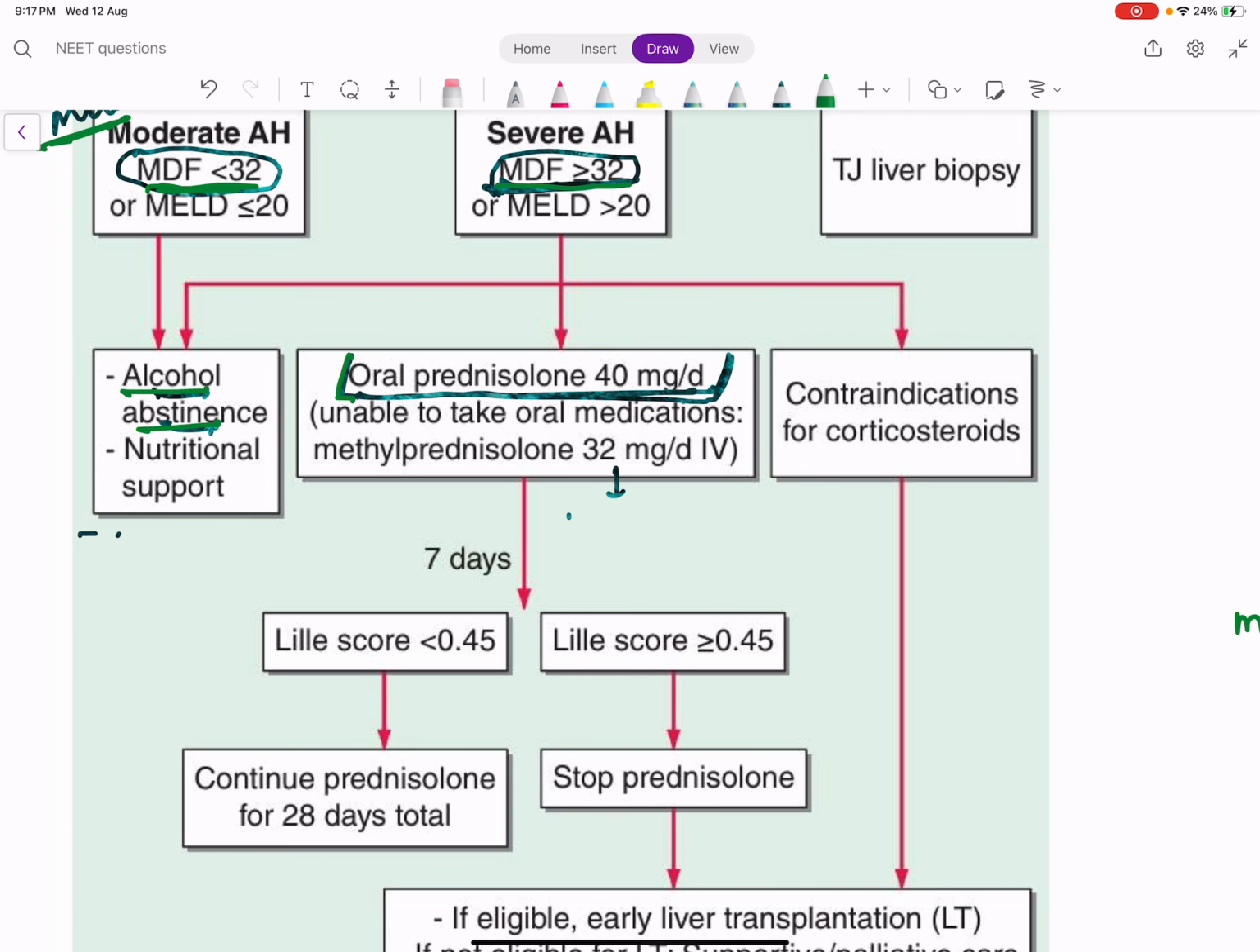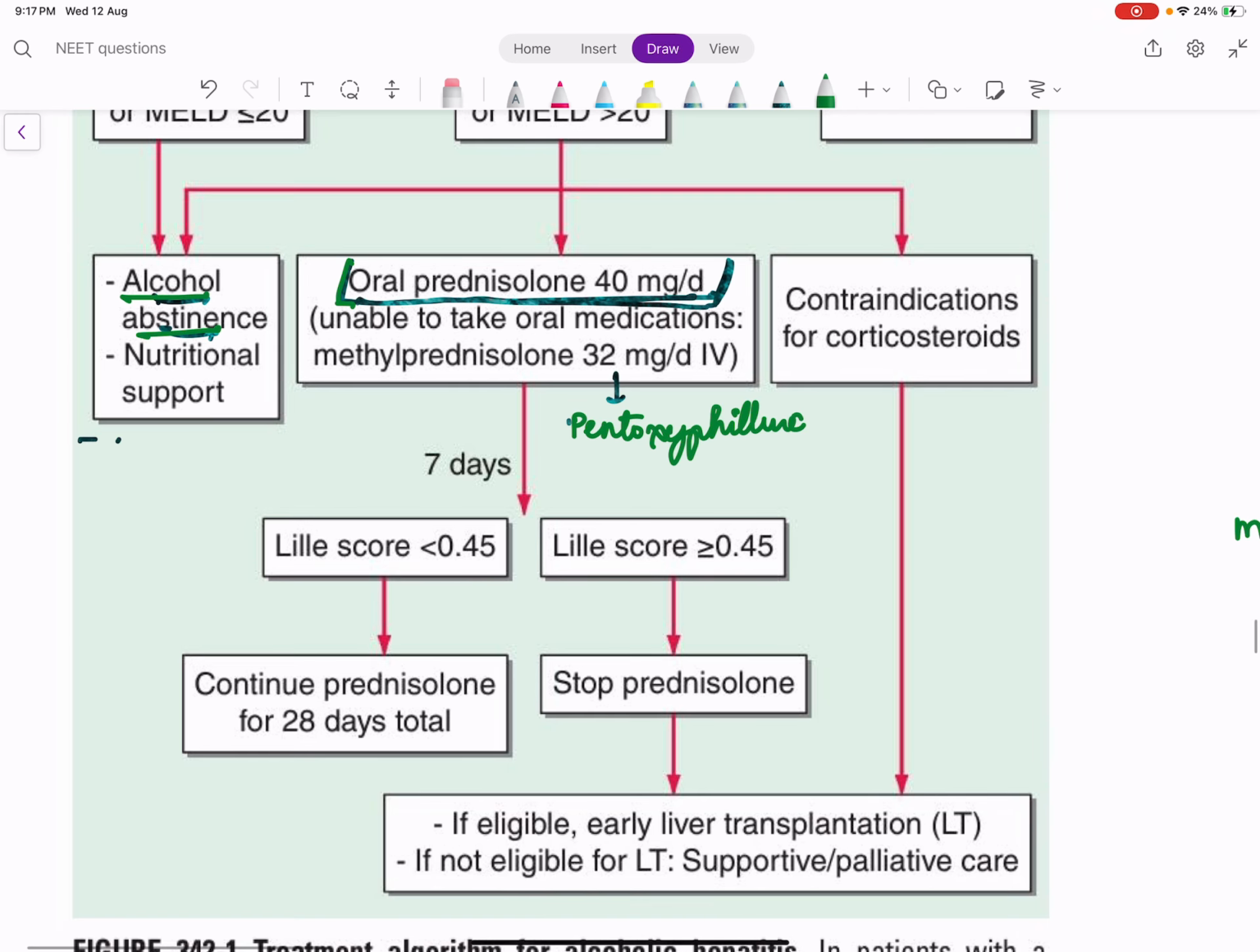Or if oral prednisolone is contraindicated, for example, he has severe infection or gastritis, in that case we can give oral pentoxifylline. Okay, pentoxifylline is a phosphodiesterase inhibitor. So you have to give this for 7 days.